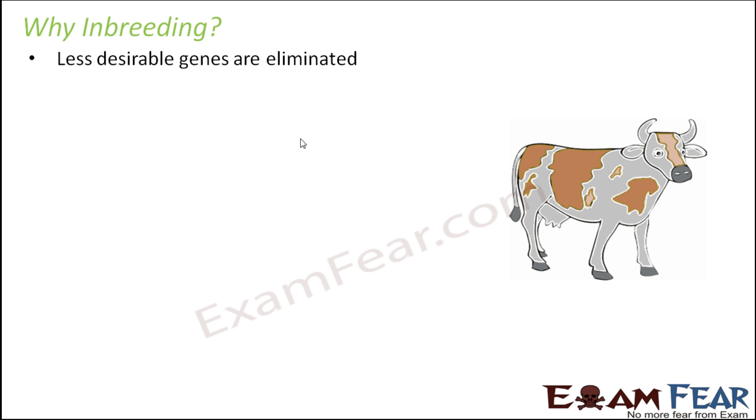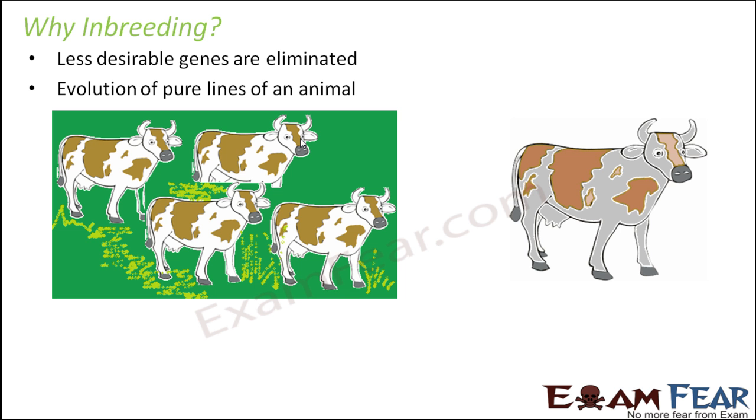produced, but they will obviously be in lesser number, and over a period of several generations the less desirable genes will gradually get eliminated, right? So that is one advantage of inbreeding. Also, evolution of pure lines of an animal.